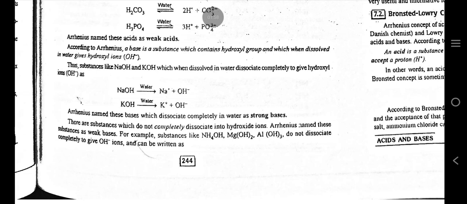These are the substances which do not completely dissociate into hydroxide ions. Arrhenius named these substances as weak bases. For example, substances like NH4OH, Mg(OH)2, Al(OH)3 do not dissociate completely to give OH- ions and can be written as